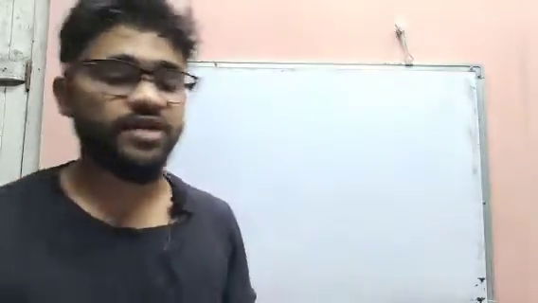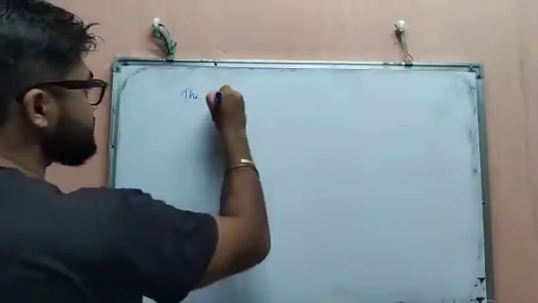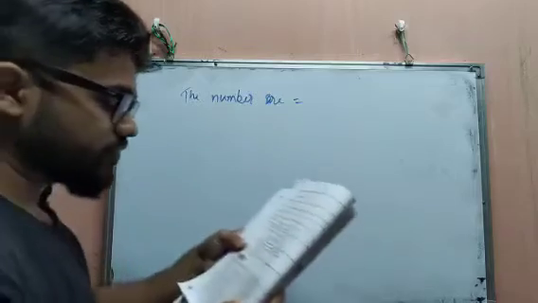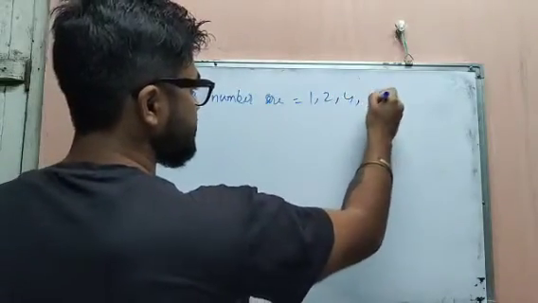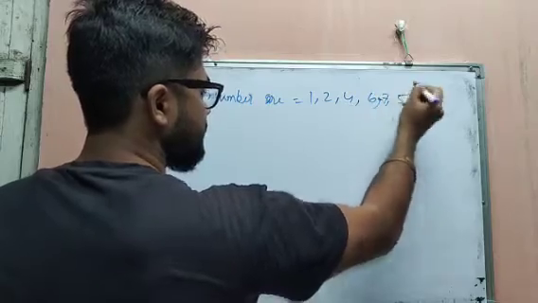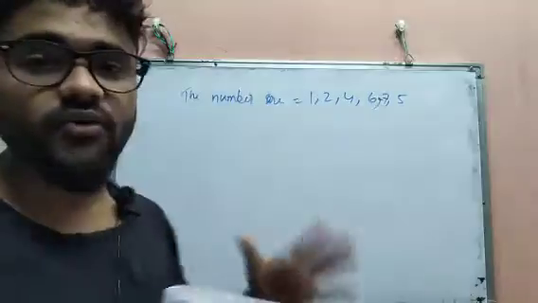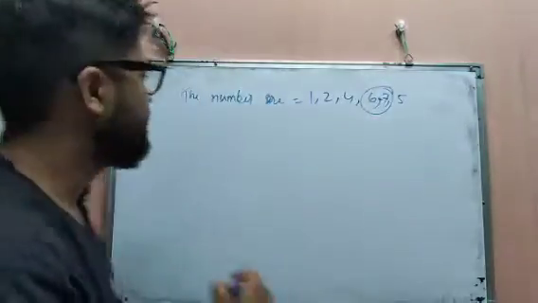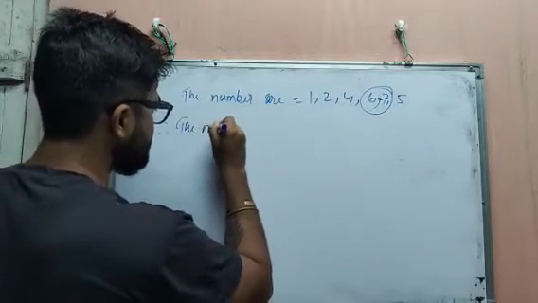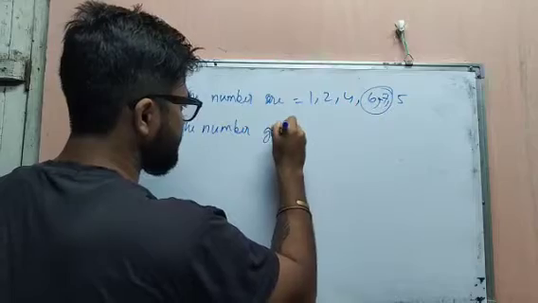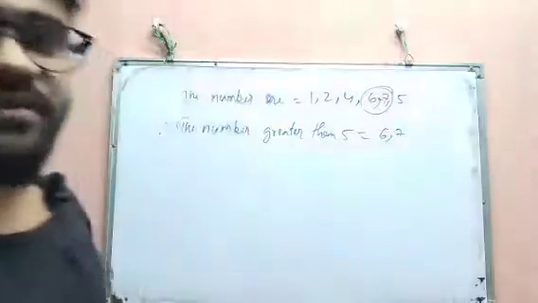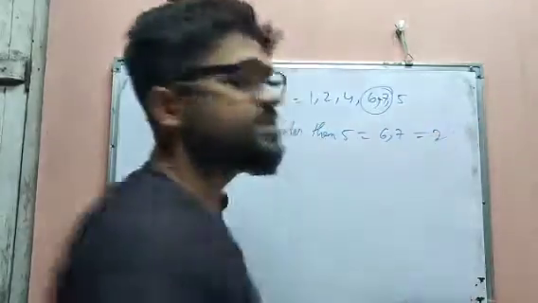Also we are asked in the above problem, what is the probability of throwing a number greater than 5? The numbers are 1, 2, 4, 6, 7, 5. Now we have to see how many numbers are greater than 5. There are only 2 numbers greater than 5, and these are 6 and 7.